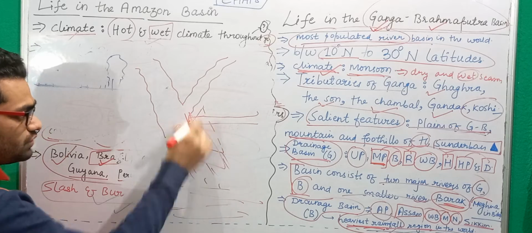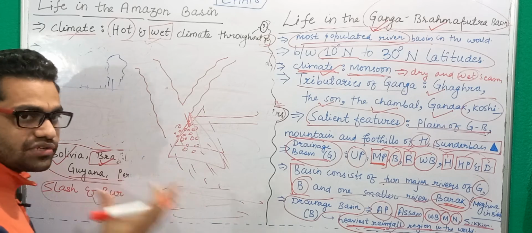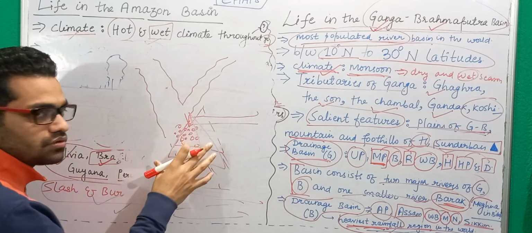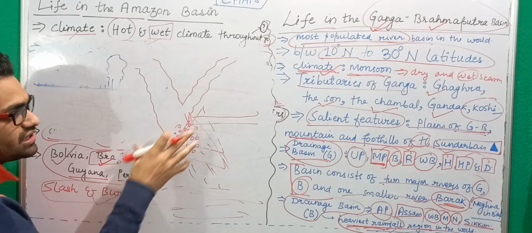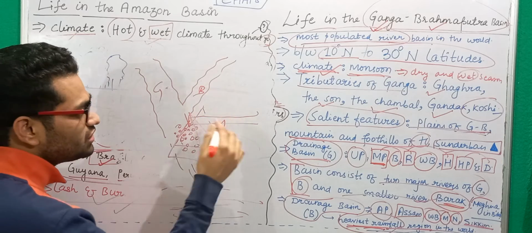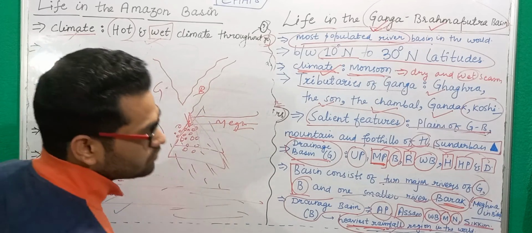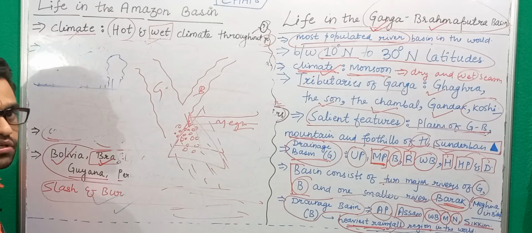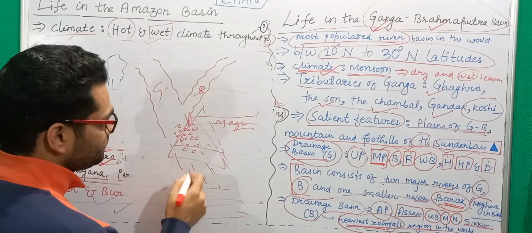So here is accumulation of a large amount of silt or sediments that are being brought by these three rivers, Ganga, Brahmaputra, and very little by Meghna river. Barak that we call in India and Meghna in Bangladesh.